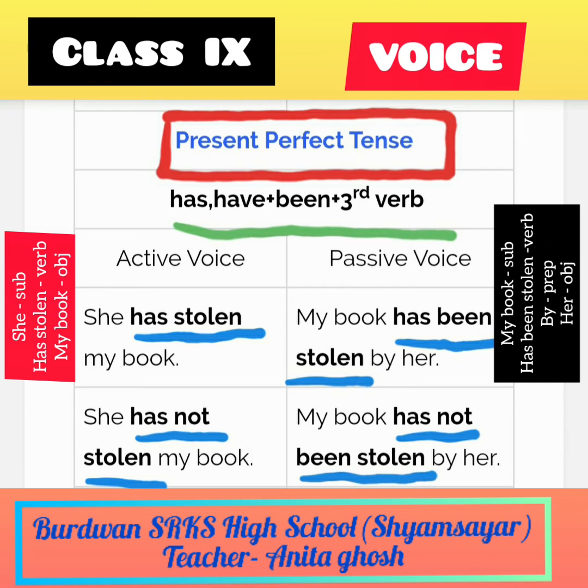If it is in the plural number, then have is used. But here my book is singular number, so with it has is used. Then been, which is used in present perfect tense in the passive voice. You already know that. With it stolen. Stolen is the third form of the main verb steal. In the active present perfect form, the third form is already used, so the third form is also used here.